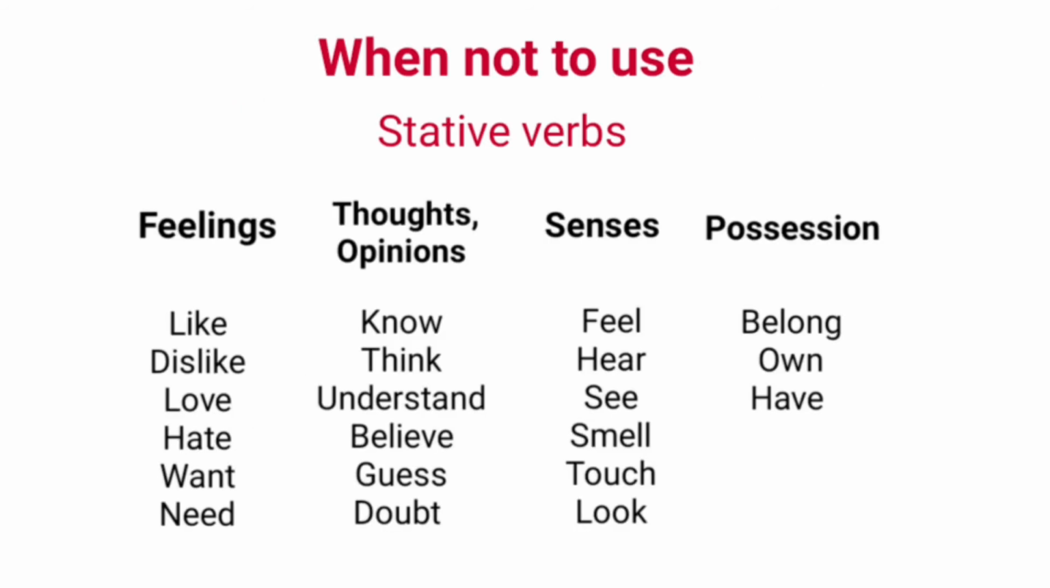Now see when this tense is not used. It is not used with stative verbs. Other type of verbs are action verbs which show actions, while stative verbs are associated with feelings, thoughts, opinions, senses, possession, etc. Some examples of stative verbs are like, dislike, hate, want, think, understand, feel, touch, and belong.